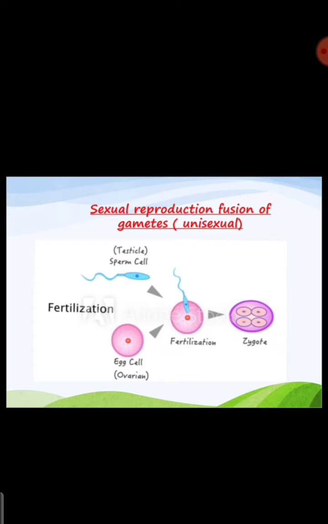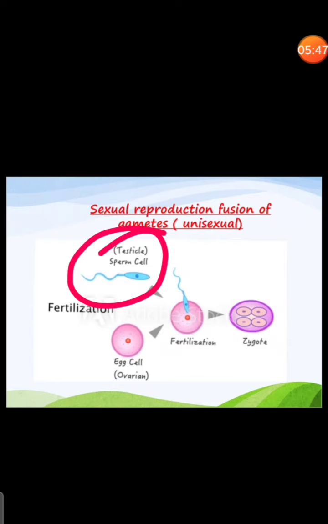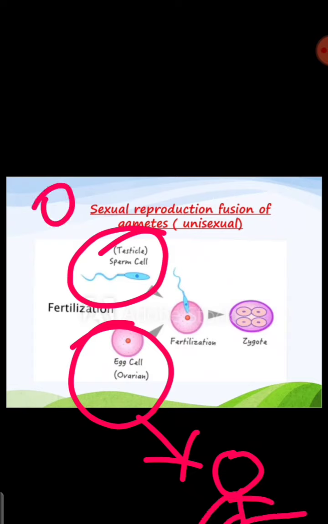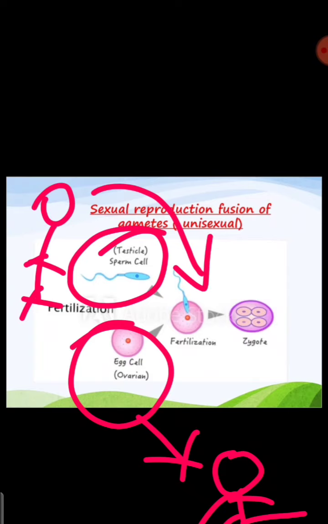An example is how fertilization takes place in human beings, where the male gamete comes from the sperm, the female gamete, the ovum, from the ovary of the female organism, and they both fuse to form a zygote, right?